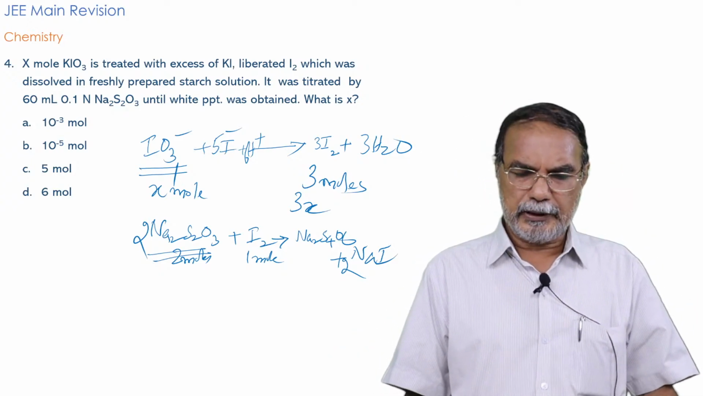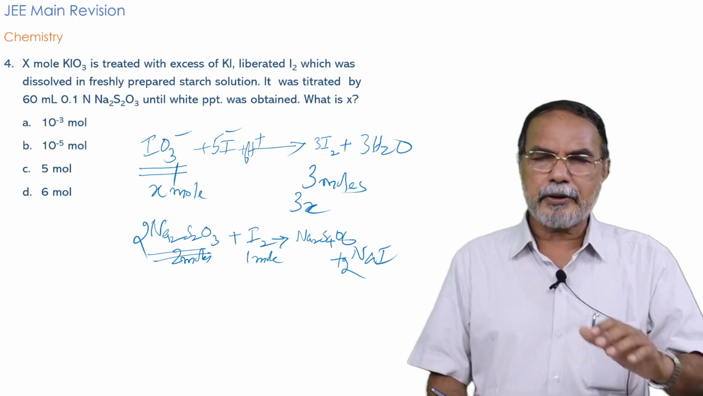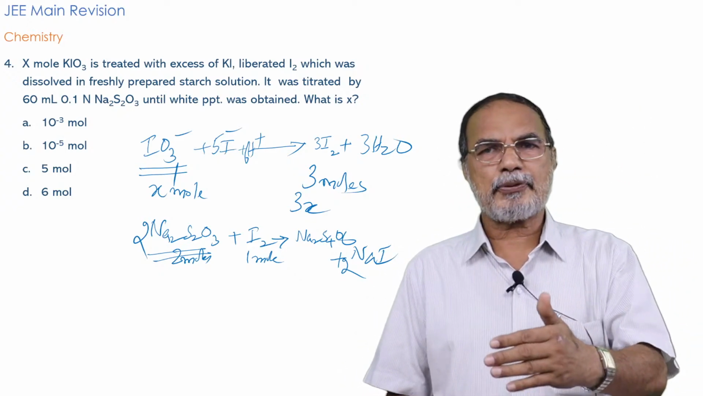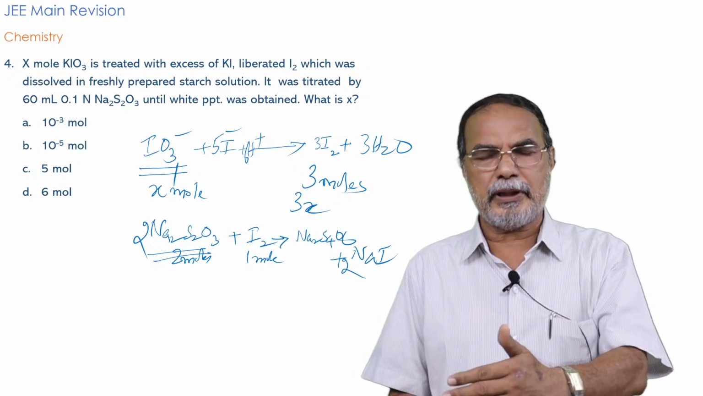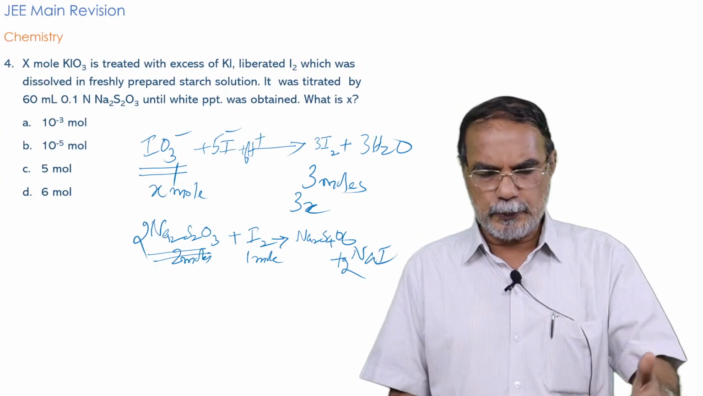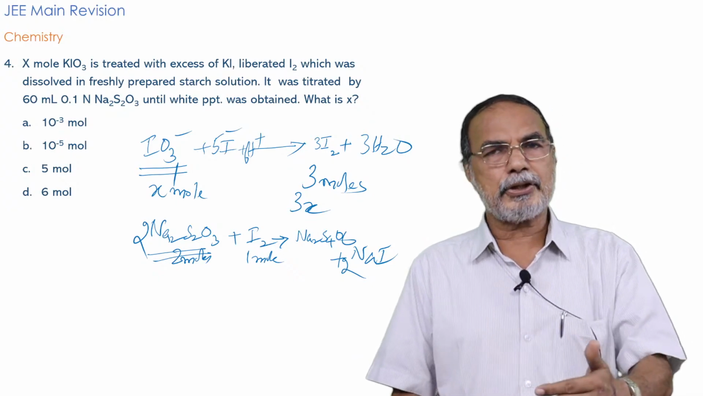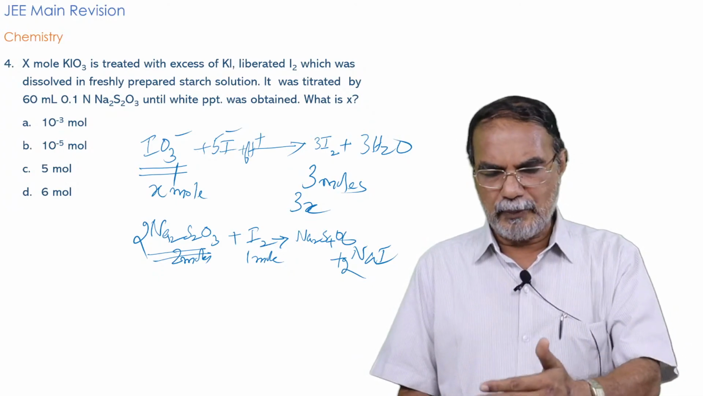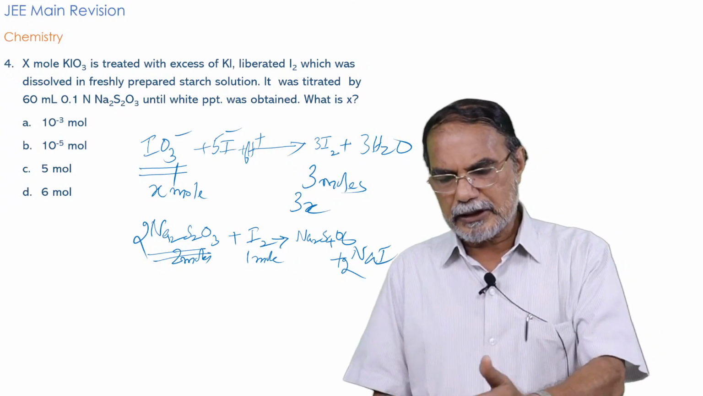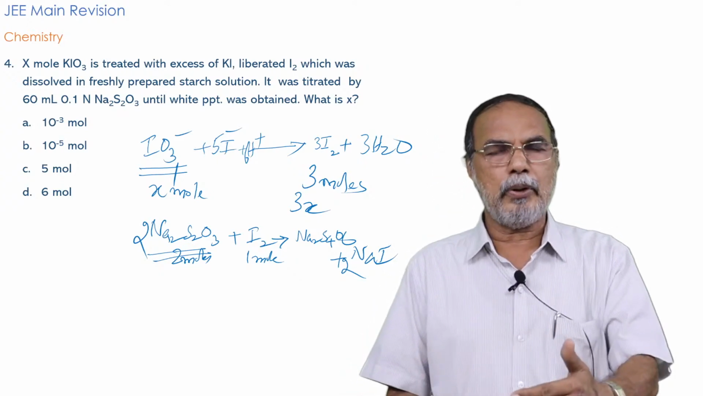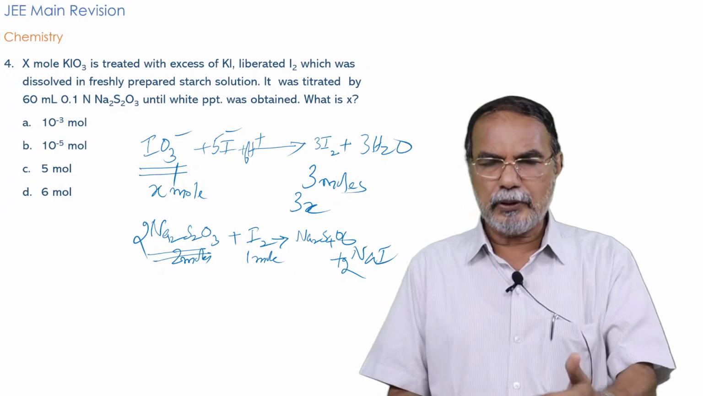I hope the chemistry is clear. The first part of the chemistry is IO3 minus plus 5I minus plus 6H plus giving 3I2 plus 3H2O. That's the first part. And there the stoichiometric relation you find is that 1 mole of IO3 minus gives 3 moles of I2. Therefore, for x mole, you get 3x mole.